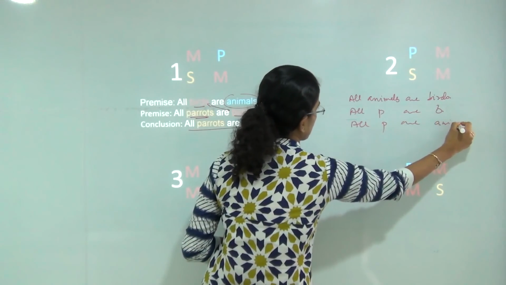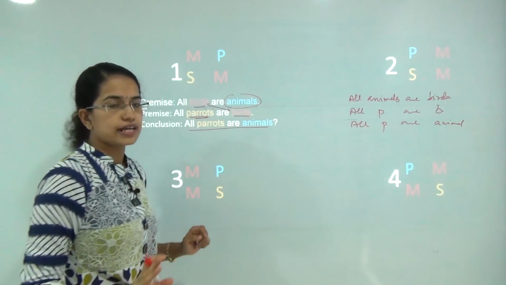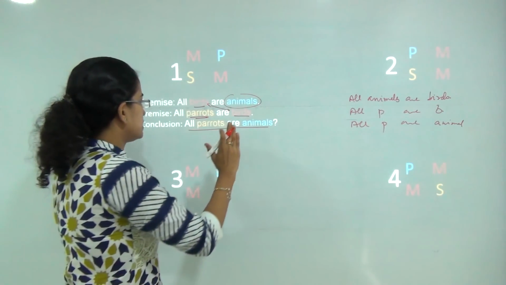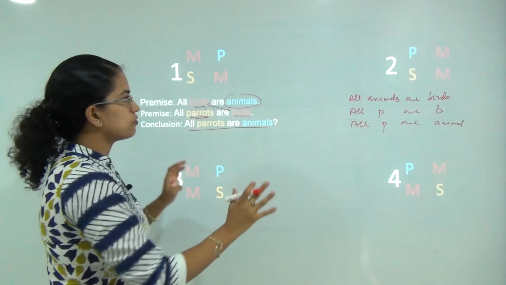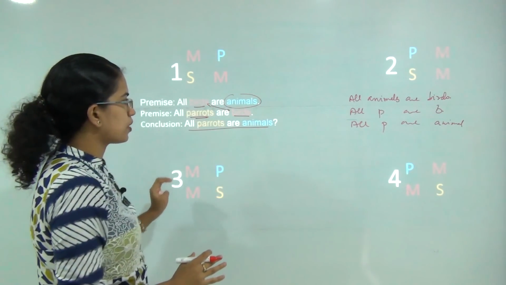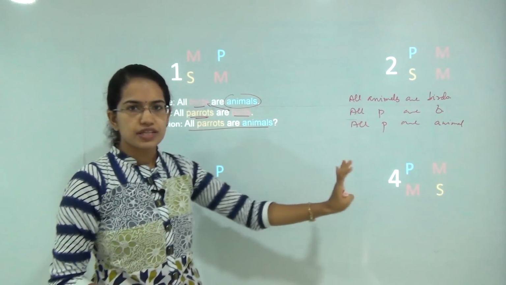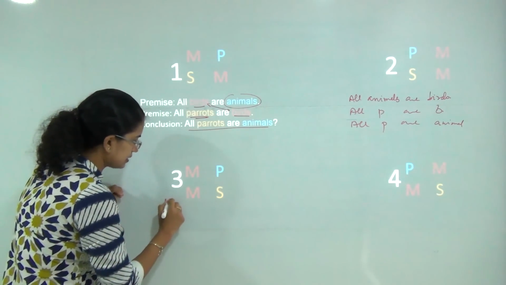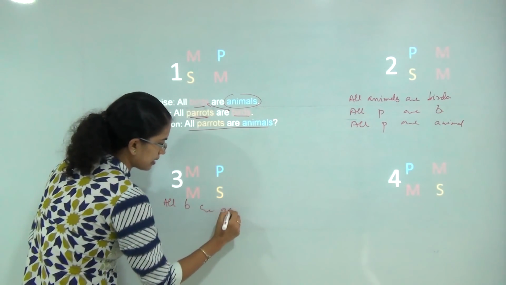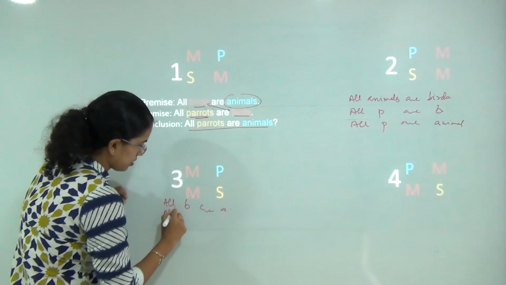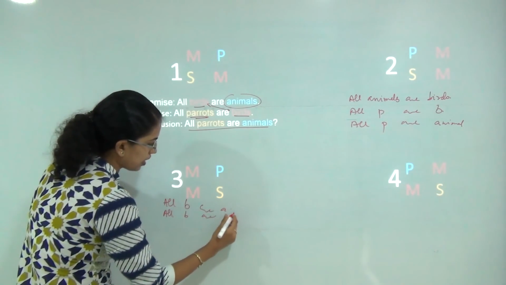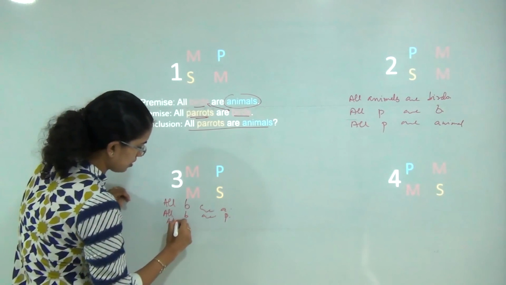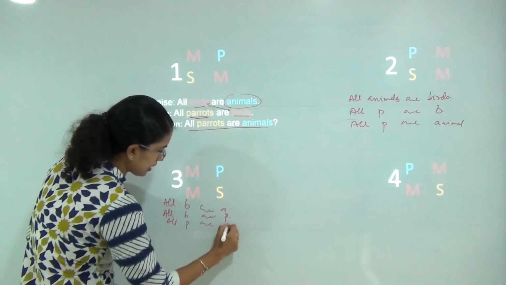At this point of time, I am not determining whether my conclusion is valid or invalid. I am just trying to form the structure of syllogism problems based on the four given cases. So if I have the same case here, I can say all birds are animals, all birds are parrots, and the conclusion can be all parrots are animals.